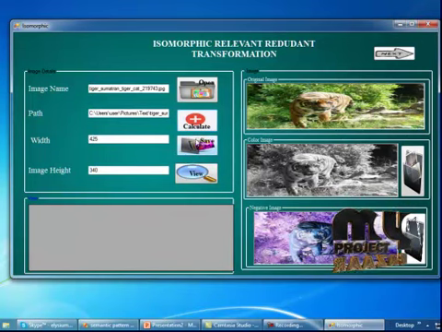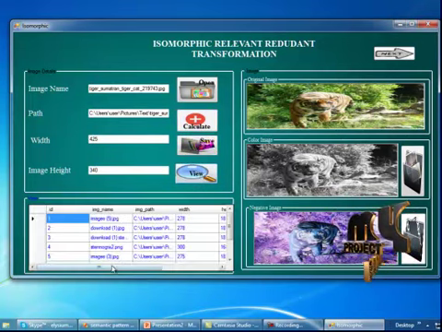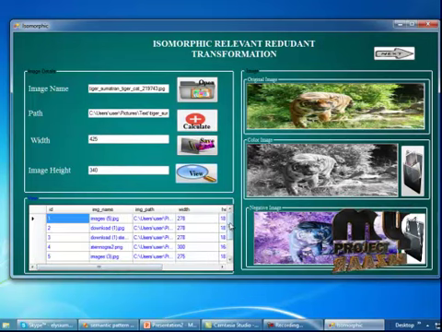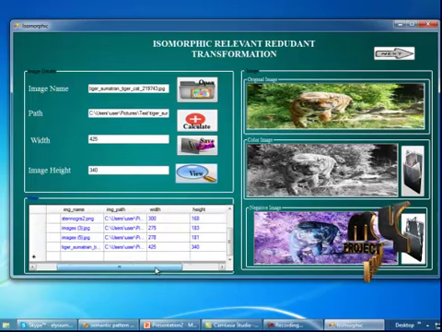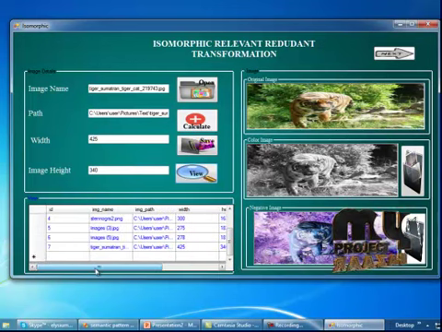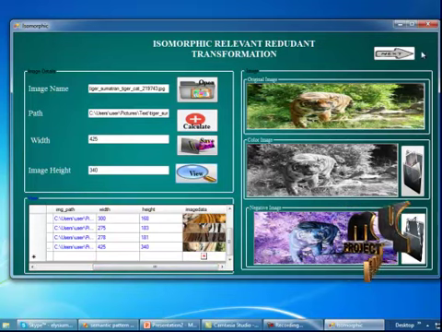So I'm going to save this data. Save. And now I'm going to view this data. Click on the view button. So here Tiger Summarian, width 425 and height 340, will be saved into the database. Now I'm viewing it in the data grid view. Let's move to the next part.